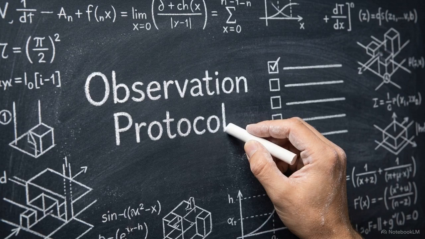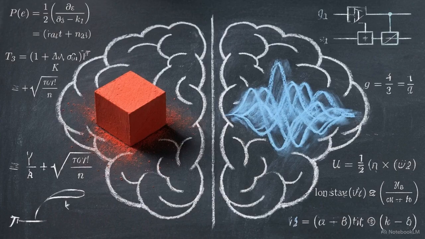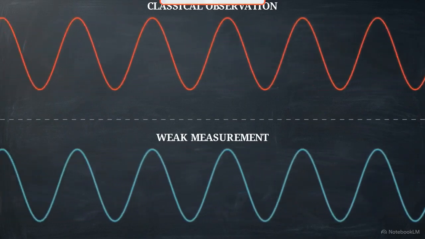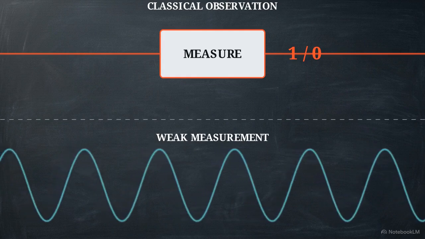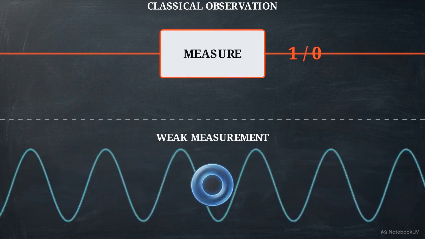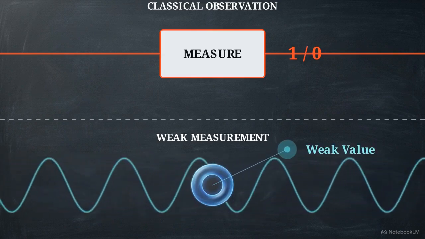This mathematical approach introduces a concept called weak measurement. In cognitive terms, this is a non-invasive observation that extracts a specific weak value from a thought or memory, without forcing the entire mental state to collapse into certainty. If you use a classical observation method, you force a fragile memory to snap rigidly to a 1 or a 0. A weak measurement probe, however, measures the memory softly, leaving the underlying cognitive state partially intact and malleable.